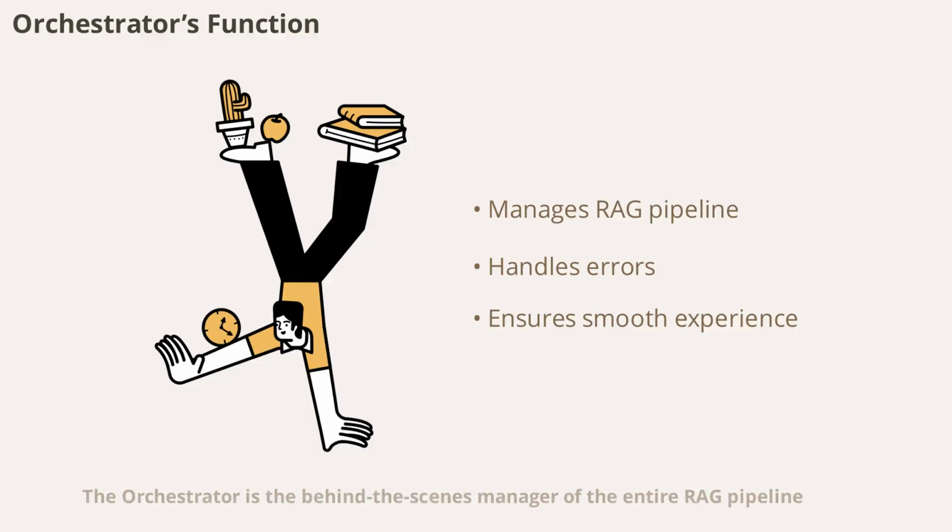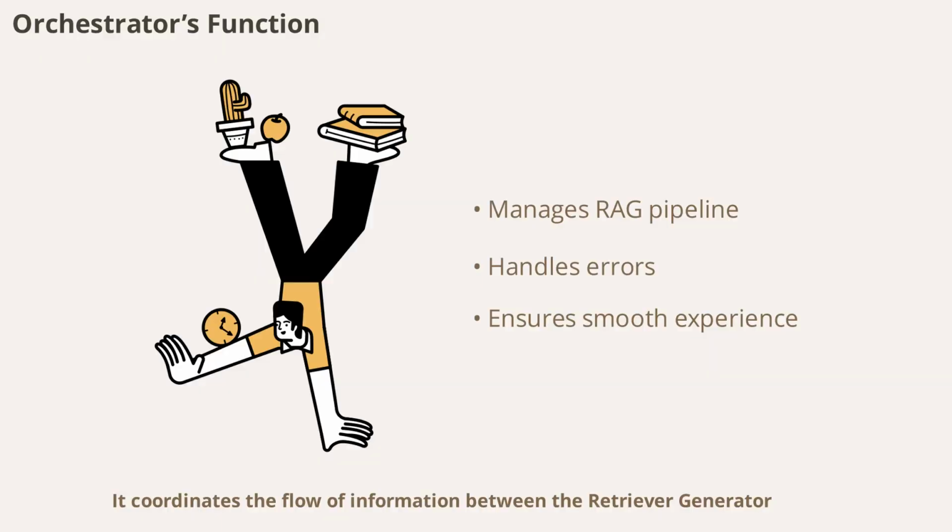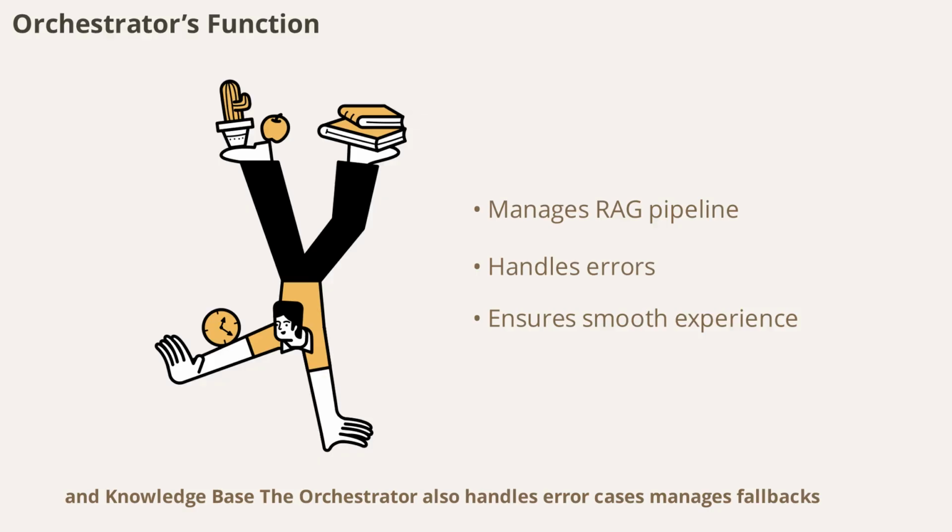The orchestrator is the behind-the-scenes manager of the entire RAG pipeline. It coordinates the flow of information between the retriever, generator, and knowledge base. The orchestrator also handles error cases, manages fallbacks, and ensures a smooth user experience. By monitoring performance and quality, it keeps the whole system running efficiently and effectively.